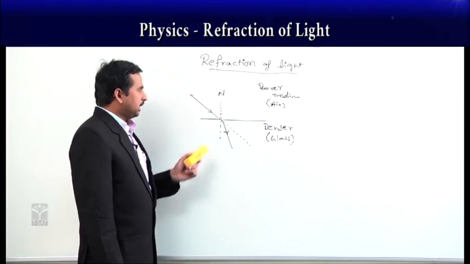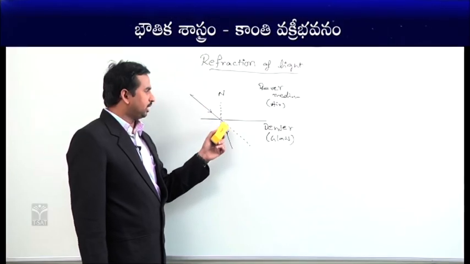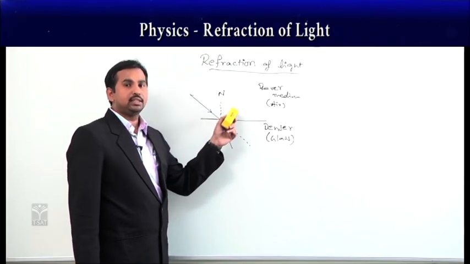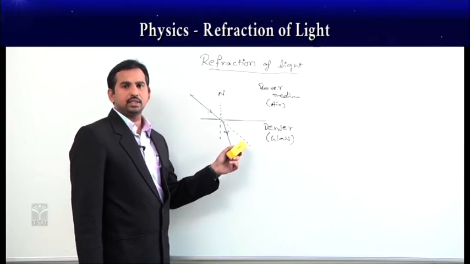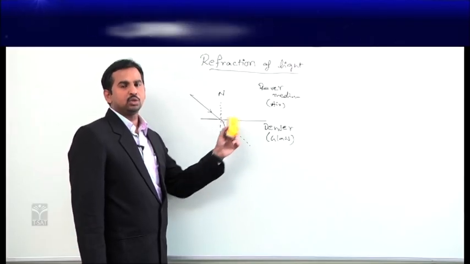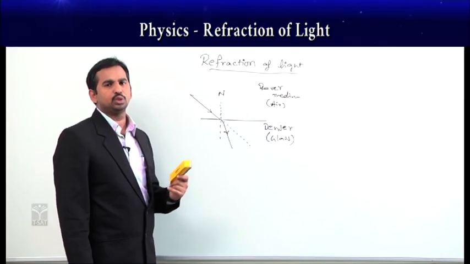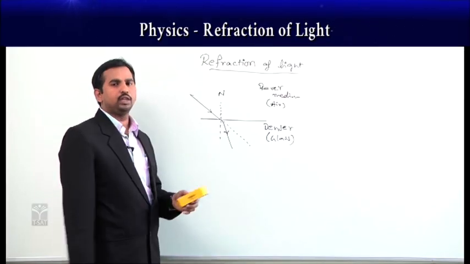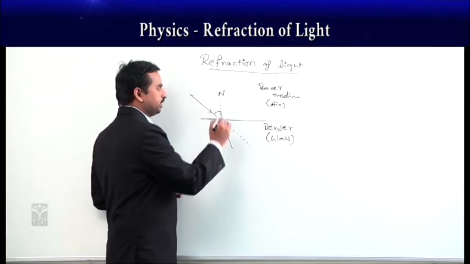Okay. Then in the case of rarer to denser, as the light ray is incident on the denser medium, because the density is more, the speed of light decreases. As the speed of light decreases, to cover that complete distance in less time, the light ray bends towards the normal. This bending of light phenomenon, that only we call refraction of light.